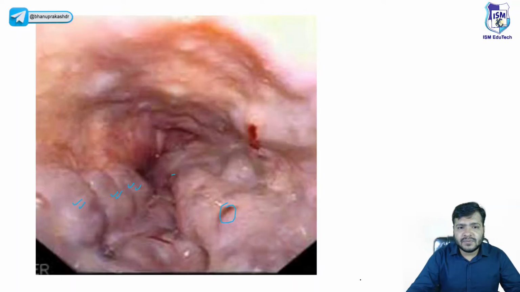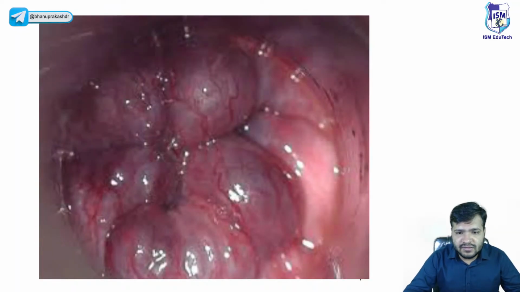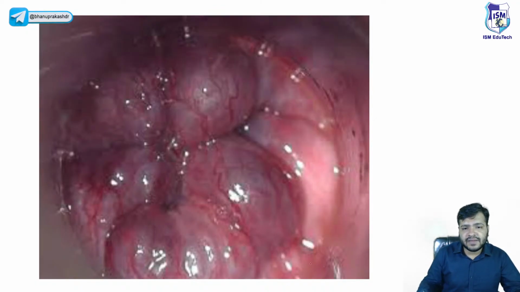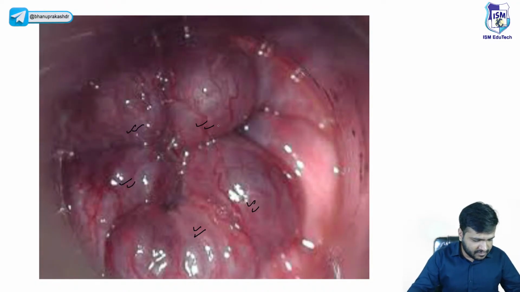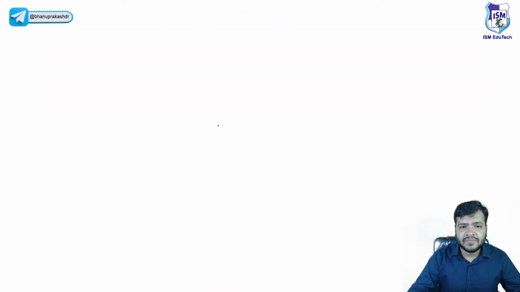So if you just want to see the picture, beta, this is close to the pectineal line of the anal canal. You can see they are filled with blood. So this is rectal varices, an endoscopic picture. I hope this is clear to everyone.